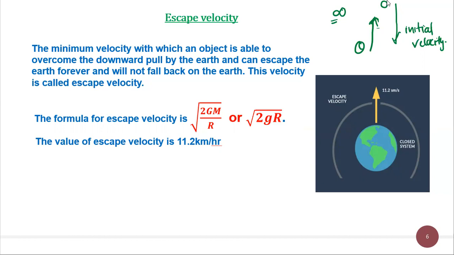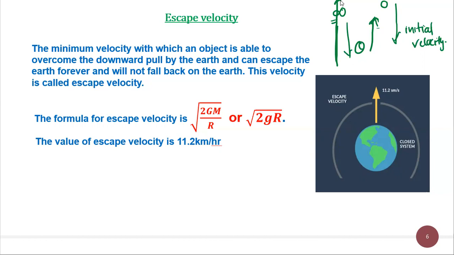If it is overcoming the gravitational attraction of the earth, then it will not come back to the earth. We know that when an object is thrown upwards, it comes down. Why? Because of the gravitational attraction of the earth. If it is going out of the gravitational attraction, then the earth cannot pull the object. For that, it has to reach a certain height where the gravitational attraction is 0.